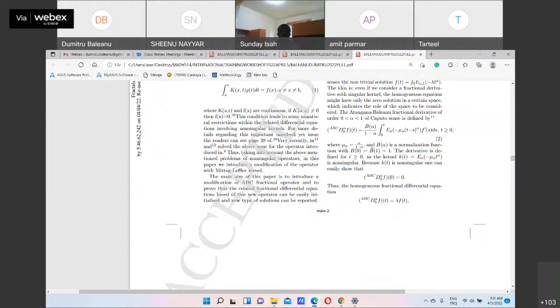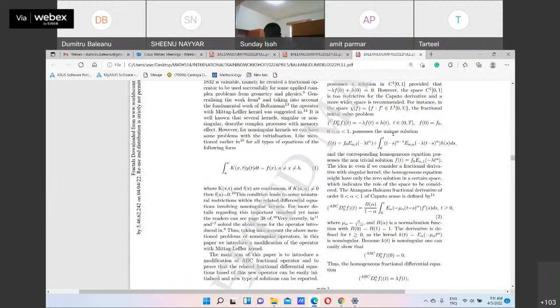Here the problem is when t goes to 0, E alpha is continuous, so the operator goes to 0. The problem is defined here in 10, the book I showed you. So we have this type of problem. This condition is that when k is different from 0, then f of a is 0. This condition leads to some unnatural restrictions with the related differential equation.